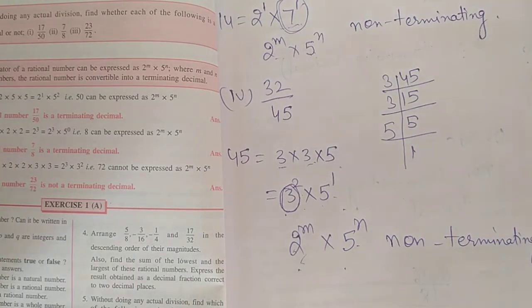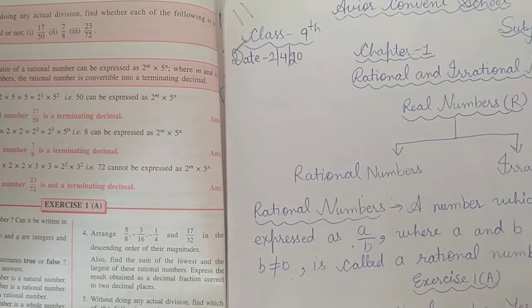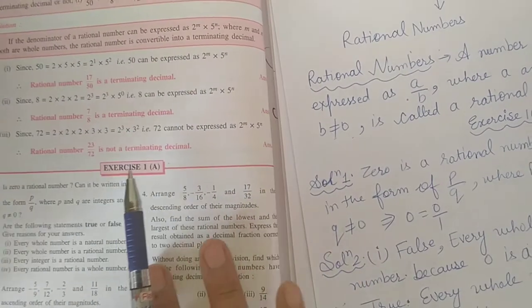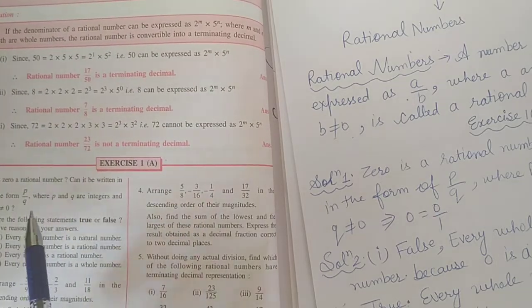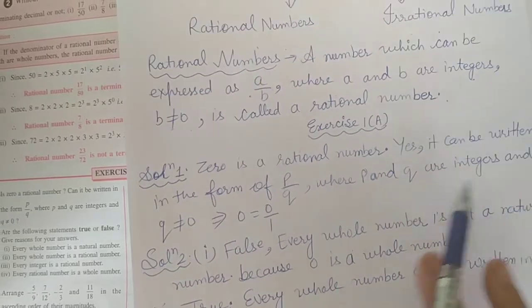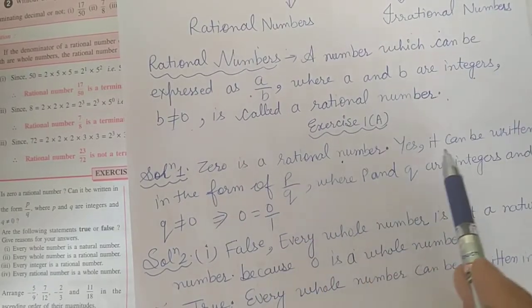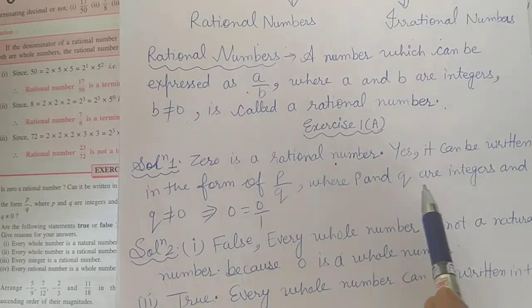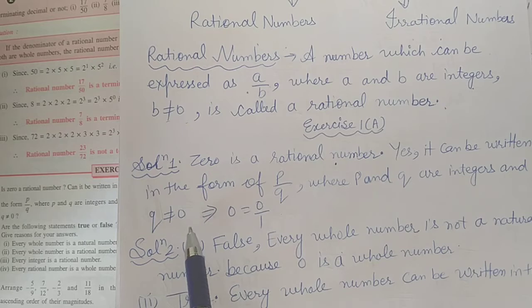So I am also going to revise question number 1. Exercise 1A: Is 0 a rational number? Can it be written in the form p upon q, where p and q are integers and q is not equal to 0? Yes, you have also done this in 8th class. 0 is a rational number. Yes, it can be written in the form of p upon q, where p and q are integers and q is not equal to 0, because we can write 0 upon 1.